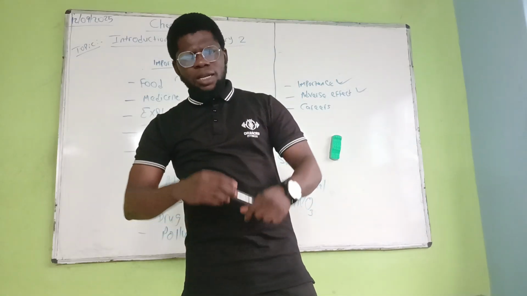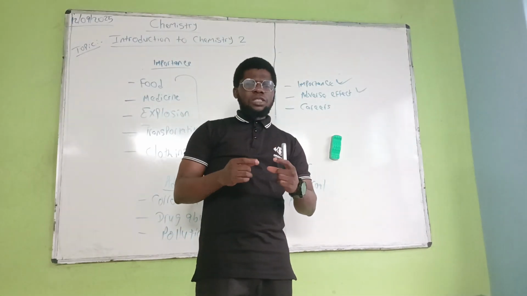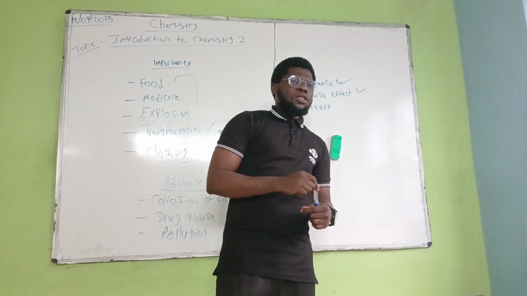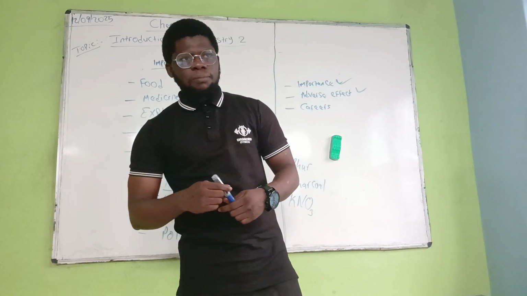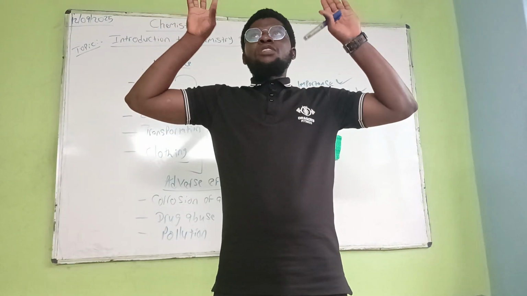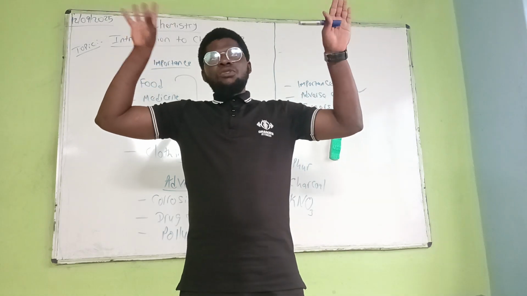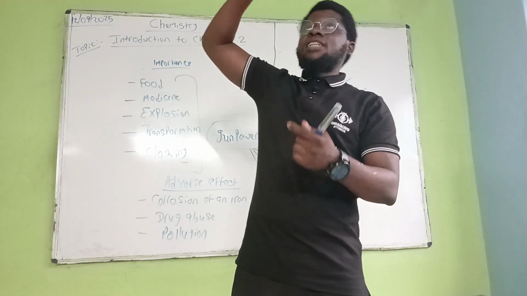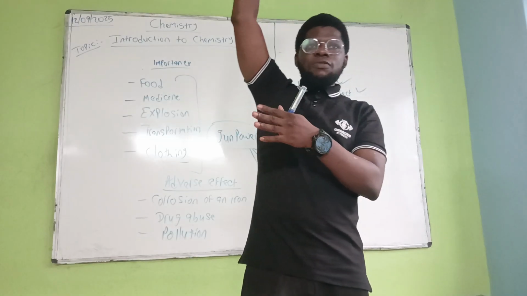So why did I say that it causes great damage to the atmosphere? There is something we call the ozone layer. Most factories and industries channel pipes to the atmosphere, and those gases are released into it.